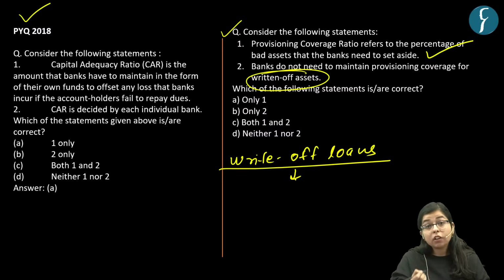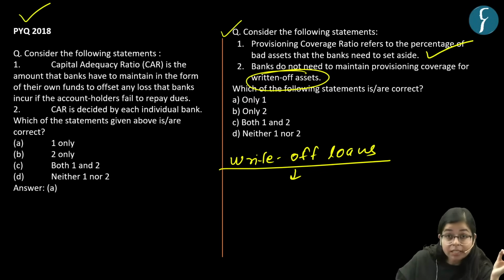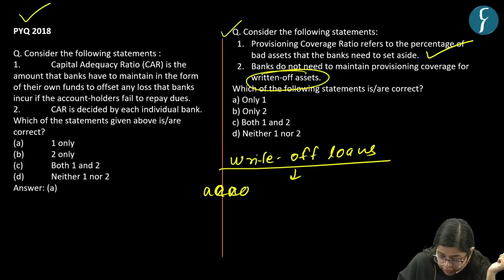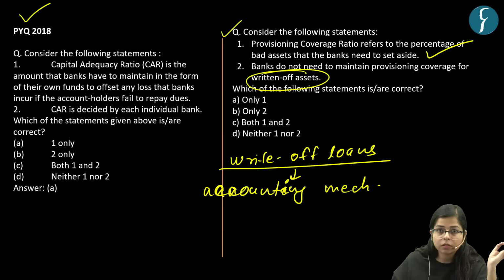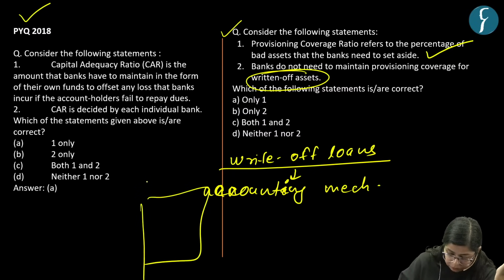Now, writing off a loan does not mean that the bank has set aside its legal accountability for that loan. It doesn't mean that. The bank still has the legal right to recover that loan, right? But it is just an accounting mechanism in which the banks want to clear their balance sheet.